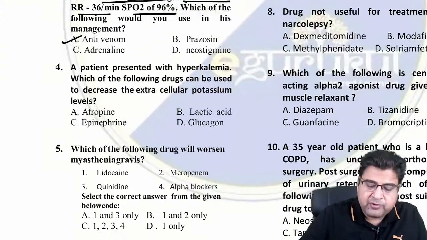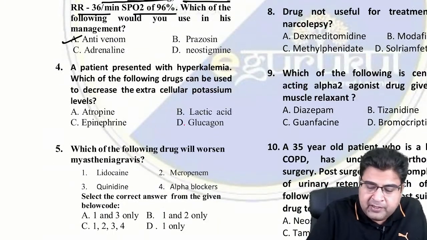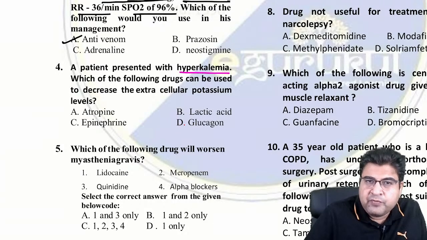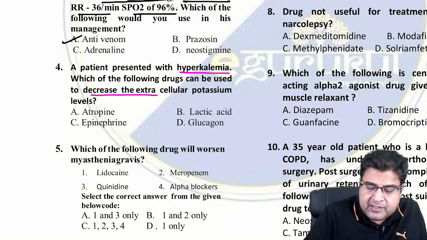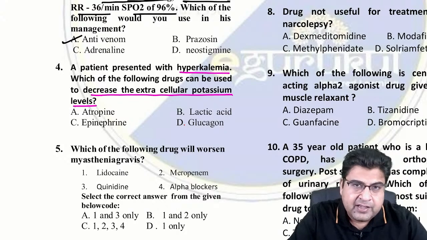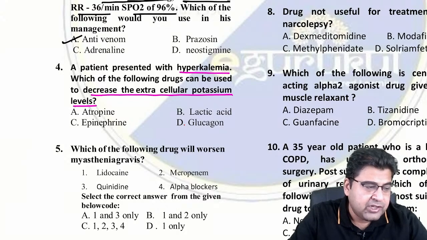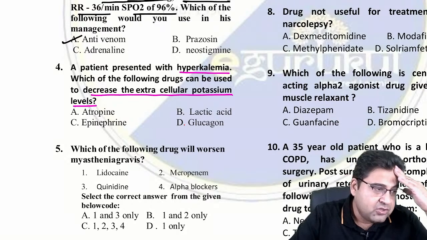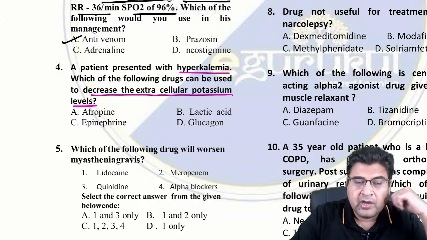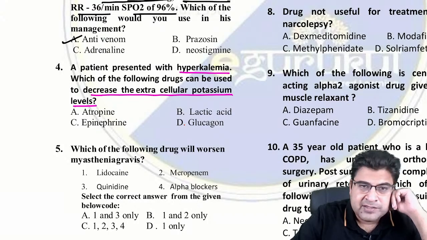Now question number 4. A patient presented with hyperkalemia. Which drug can be used that will decrease the extracellular potassium level? Which medicine can decrease the extracellular potassium level in this patient? So who will tell me the name of the drug? Question number 4, again a difficult question asked in the AIIMS exam.